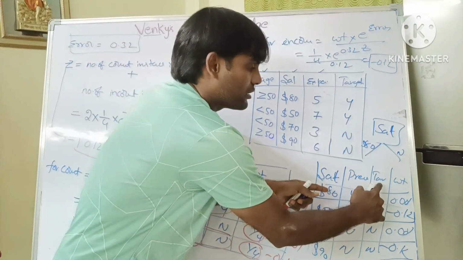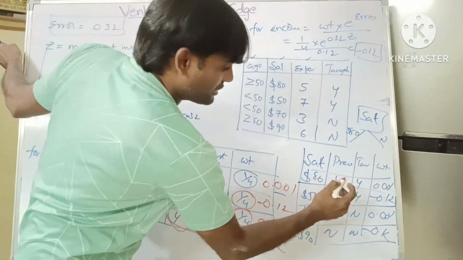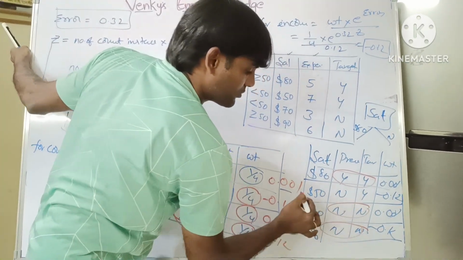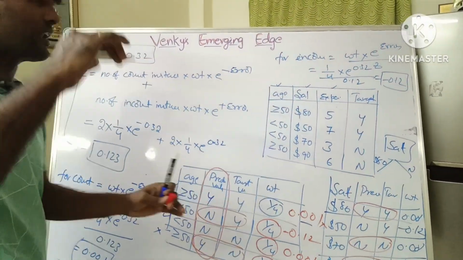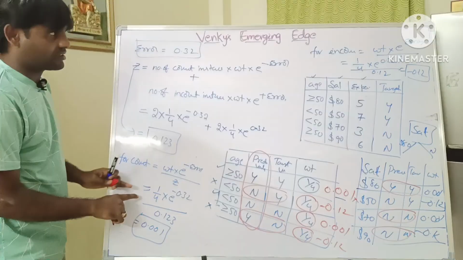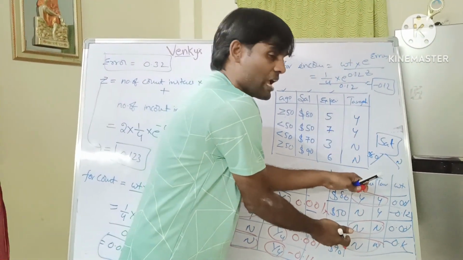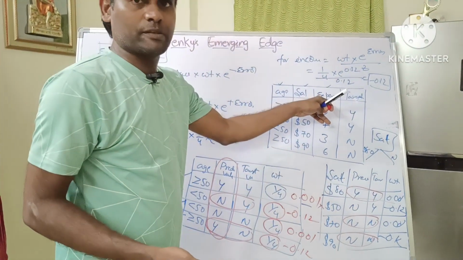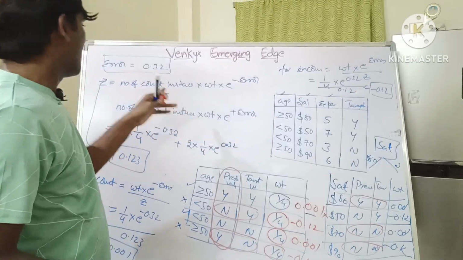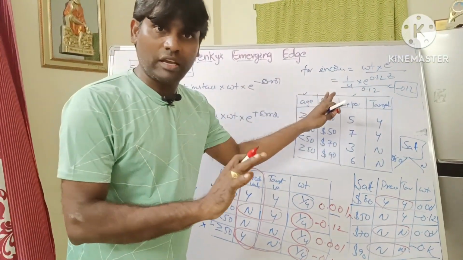Then we again compare these two values. Then we compare two values. So this is a correct value, correct prediction. But is it wrong? So one is wrong. Again we calculate the error. Again we calculate the z value. Again we calculate the weight updation for correct and for incorrect. Again this table weights are taken for experience. Like that we will calculate now all the features: the error value, z value, and correct weight and incorrect weight. Okay.